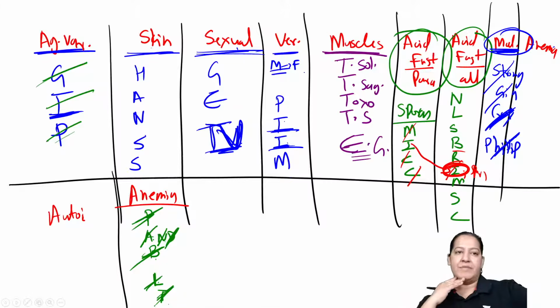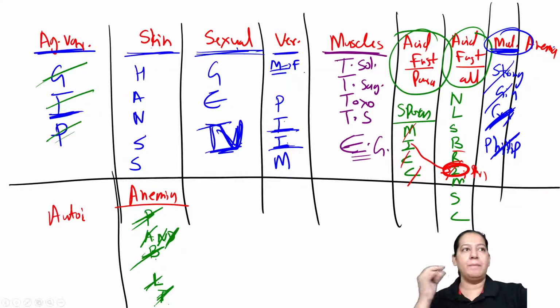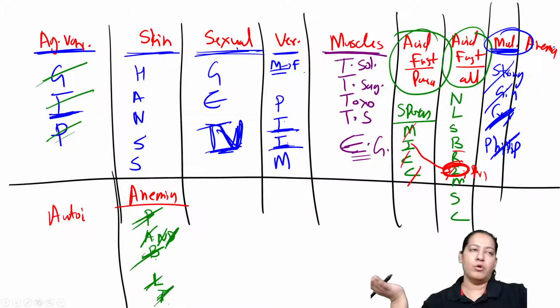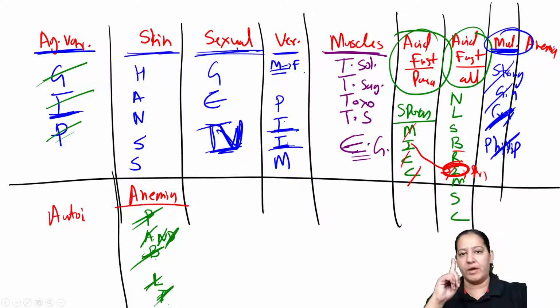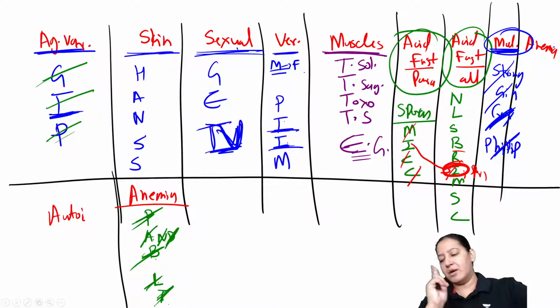Everyone give me a thumbs up. These are the name of the parasites which cause anemia. You may be knowing which anemia. Yes, Punjab and Bangalore long track, Punjab and Bangalore league team. Whatever you learn, learn one mnemonic. Don't learn multiple, you will get confused. So learn one of the mnemonics.